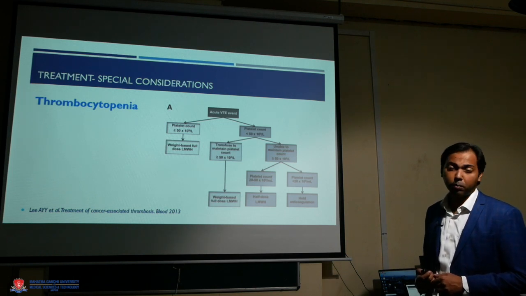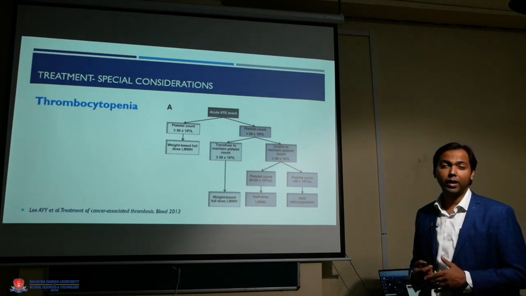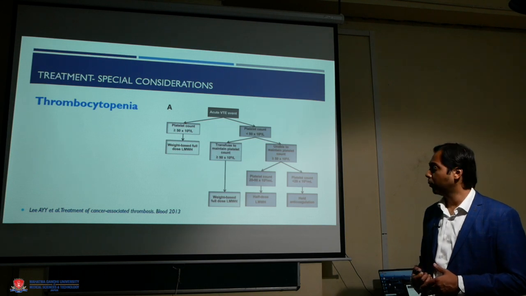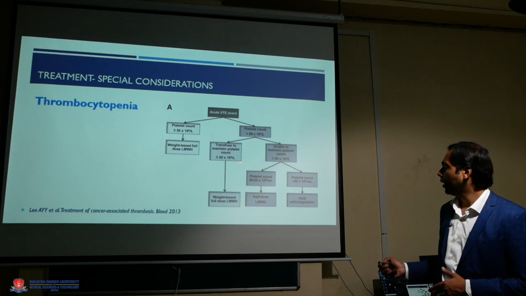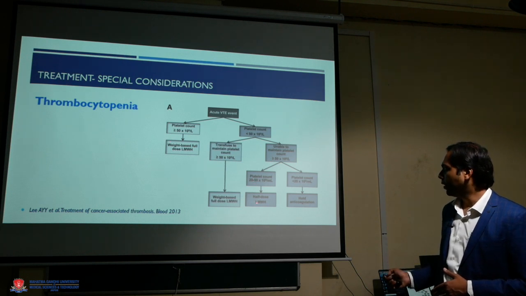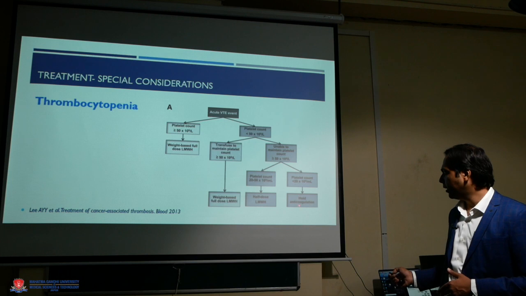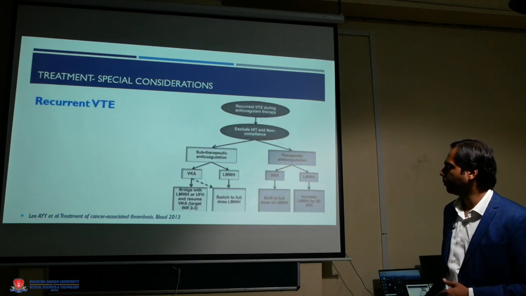Thrombocytopenia is an issue in patients who are undergoing chemotherapy. So how to balance the anticoagulation with thrombocytopenia? Full dose is recommended for platelet counts above 50. If platelets are 20 to 50, we can give half the dose. If they are less than 20, then we have to withhold anticoagulation.